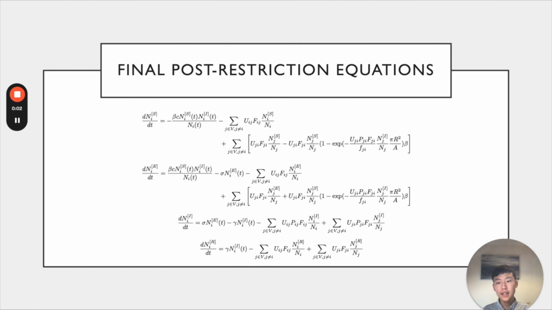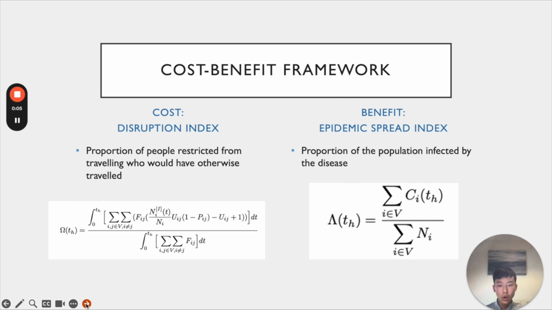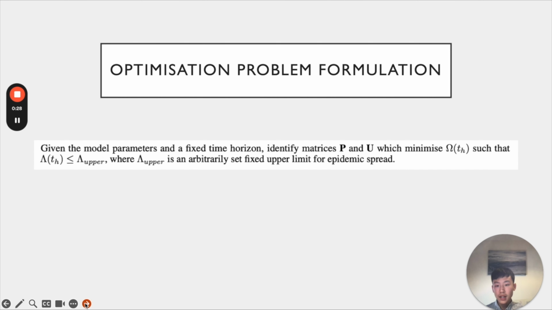To evaluate the cost-benefit of each mitigation strategy, we have to quantify cost and benefit. To quantify cost, we use the disruption index, which is the proportion of people who would have travelled who are restricted from travelling, shown in the equation below. For benefit, we define epidemic spread index, which is the proportion of the population infected by the disease. It is better to minimize both of these indices. Finally, we define the optimization problem, which is to find mitigation strategies, P and U, which minimize disruption given a fixed upper limit for epidemic spread.